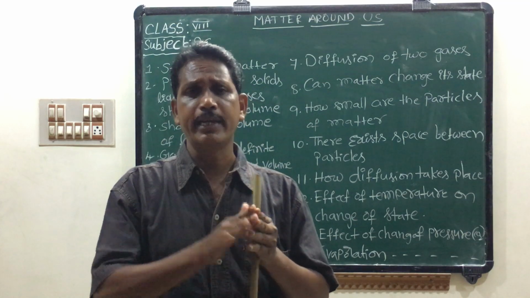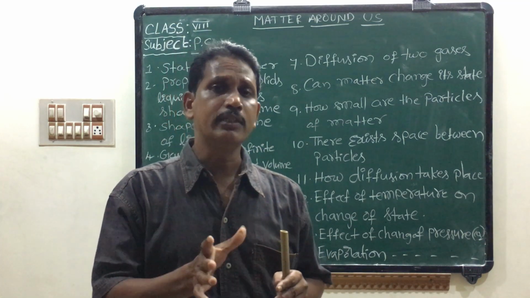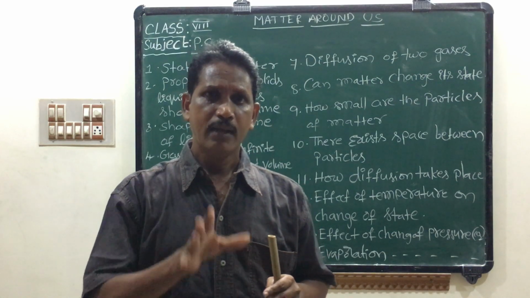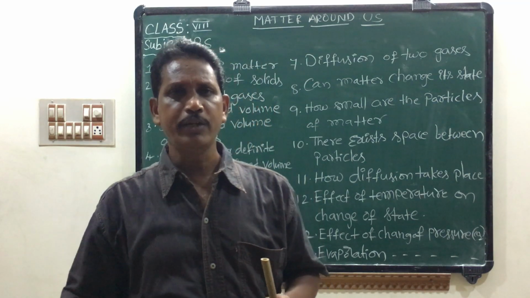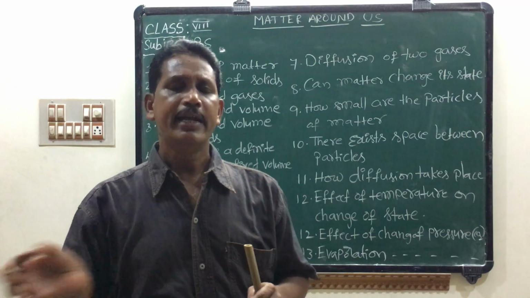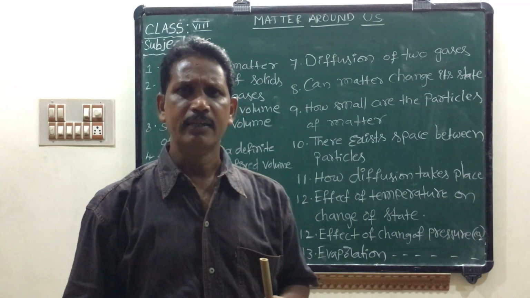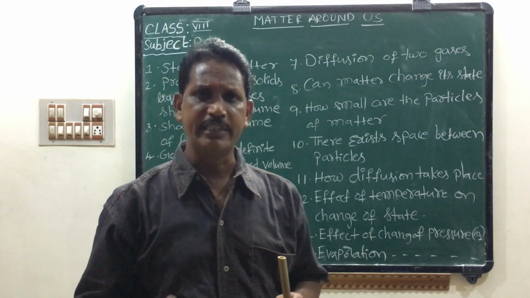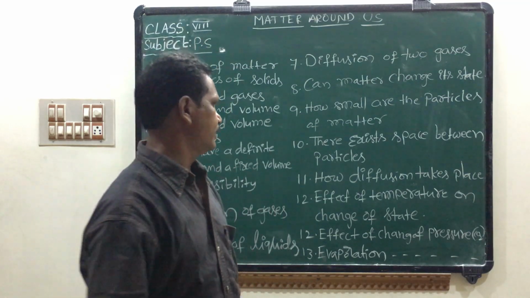When the liquid state converts into gas or vapor state, it is called vaporization. The heat required to convert 1 gram of liquid into vapor state is called the latent heat of vaporization. The boiling point of water is 100 degrees Celsius and the melting point of water is 0 degrees Celsius.